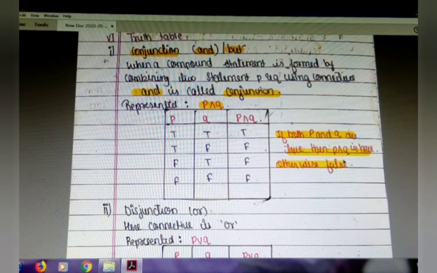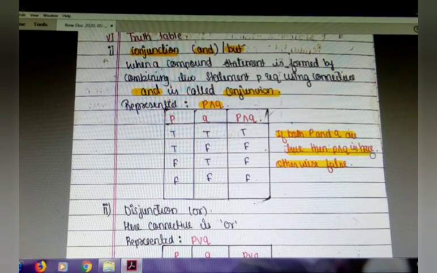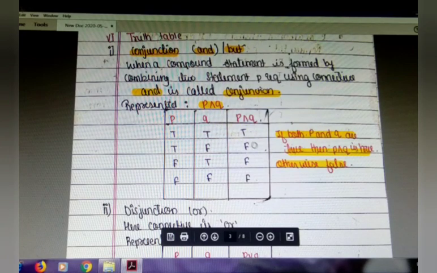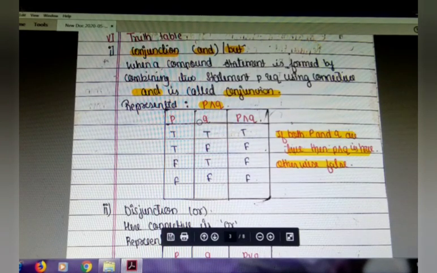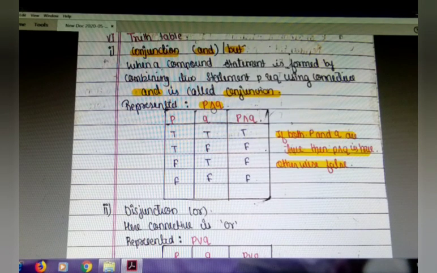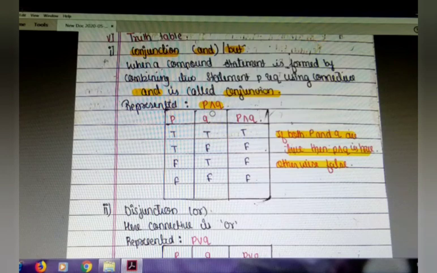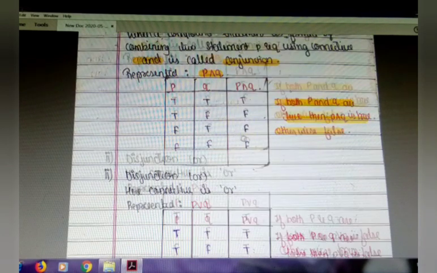It is a specific condition. If P and Q both are true, then only the truth value of P and Q is true, otherwise it is false. We will learn this topic in detail in further examples.